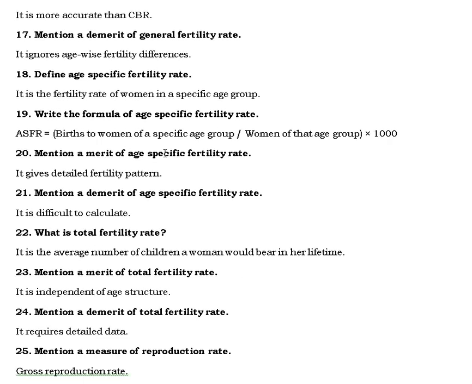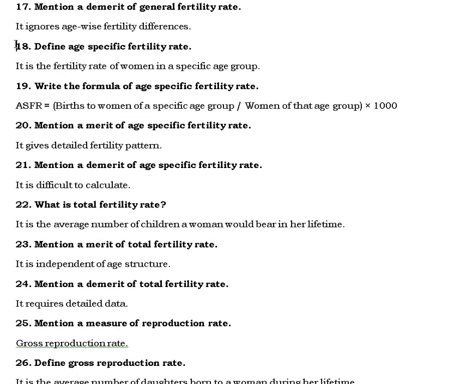Define age-specific fertility rate. It is the fertility rate of women in a specific age group. 19. Write the formula of age-specific fertility rate. ASFR equals births to women of a specific age group divided by women of that age group, times 1,000. 20. Mention a merit of age-specific fertility rate. It gives detailed fertility pattern. 21. Mention a demerit of age-specific fertility rate. It is difficult to calculate.